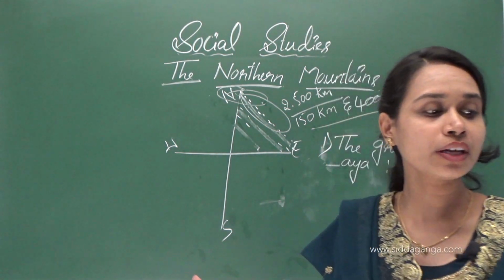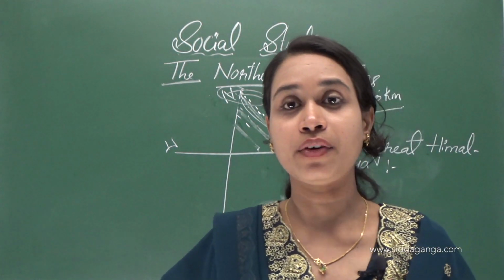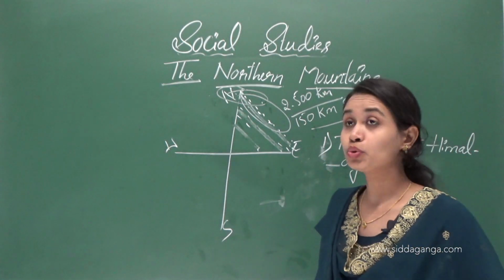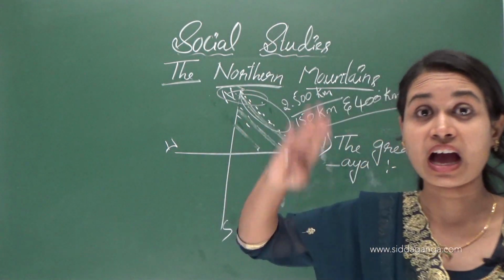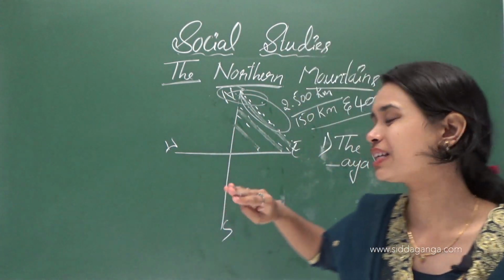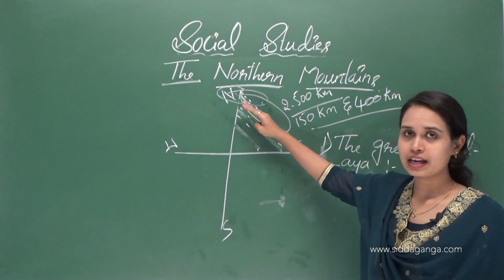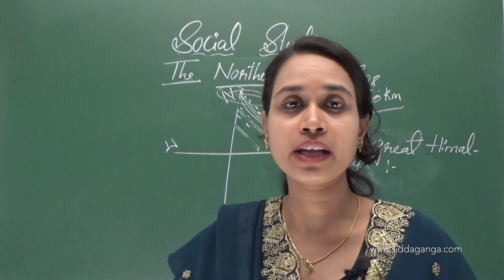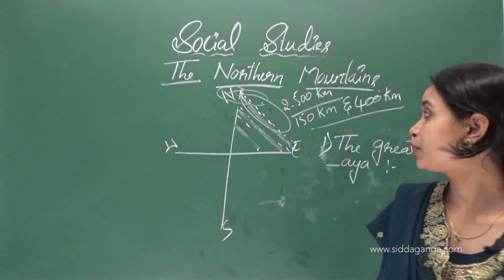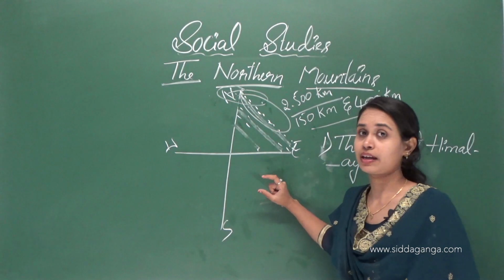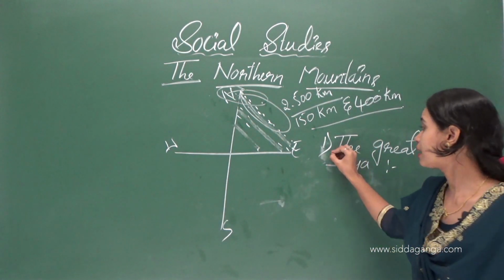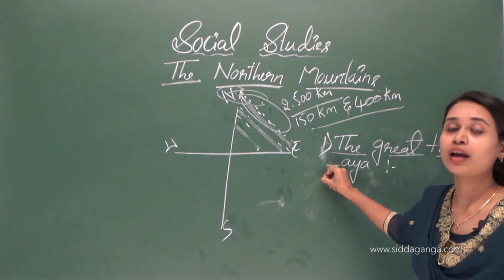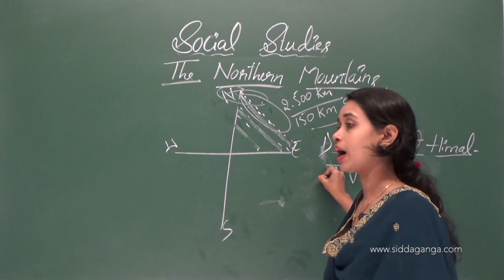Here there are two very high peaks in this range. We can see two high mountains in the Great Himalaya. Which are they? Yes, Kanchenjunga and Annapurna. They are the two high peaks we can see in the Great Himalaya.